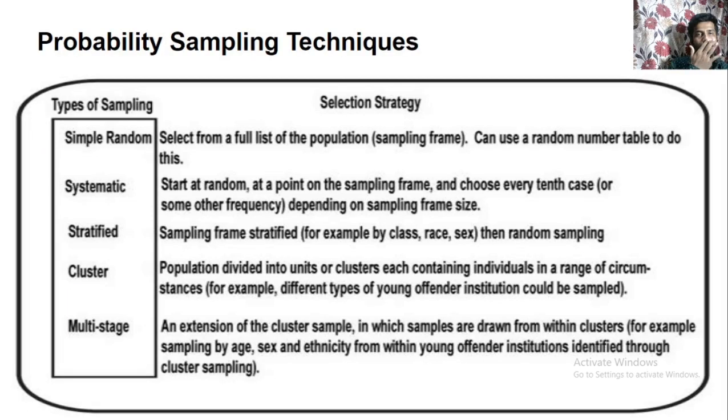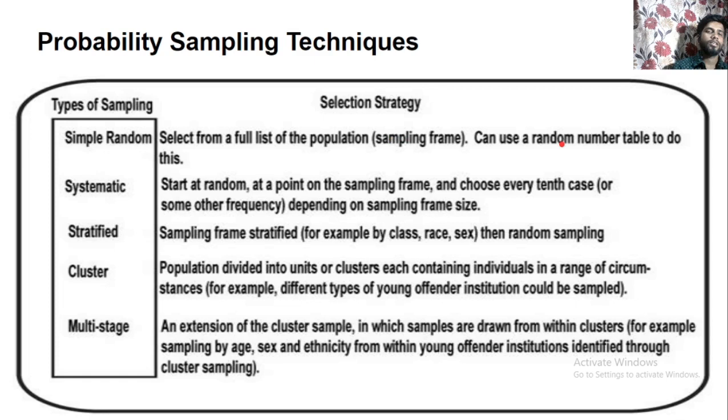Okay, probability sampling technique, that is simple random. The selection strategy is to select from a full list of the population, that is the population sampling frame. You can use a random number table to do this. So what you have to do is select the full list of population, that is called the sampling frame, and then from the sampling frame you can use a random number table.